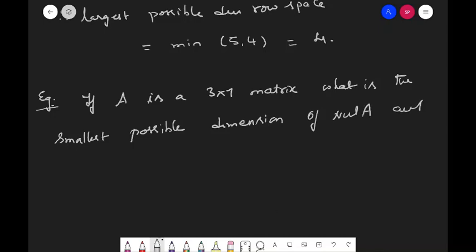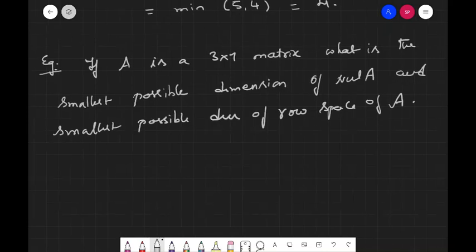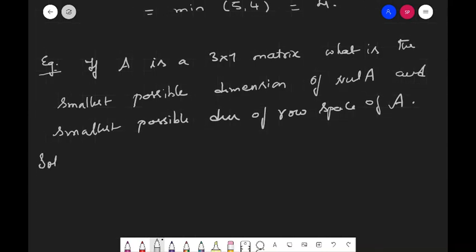And the smallest possible dimension of the row space of A also. So A is a 3 by 7 matrix. A is 3 by 7, and then m is equal to 3, n is equal to 7.